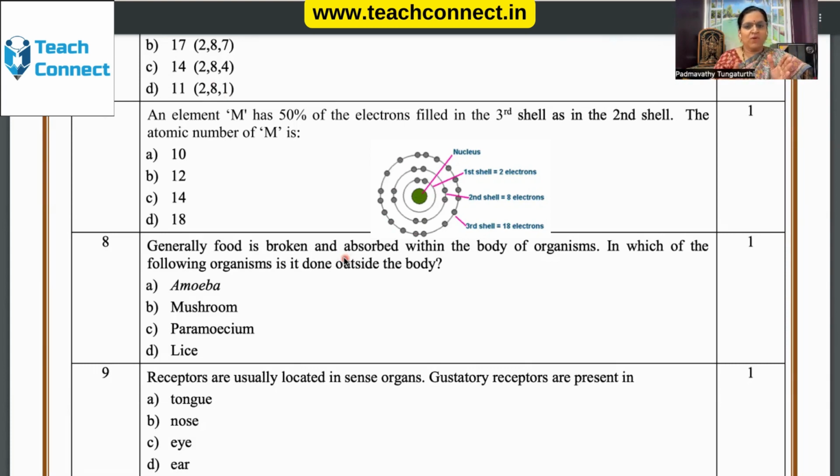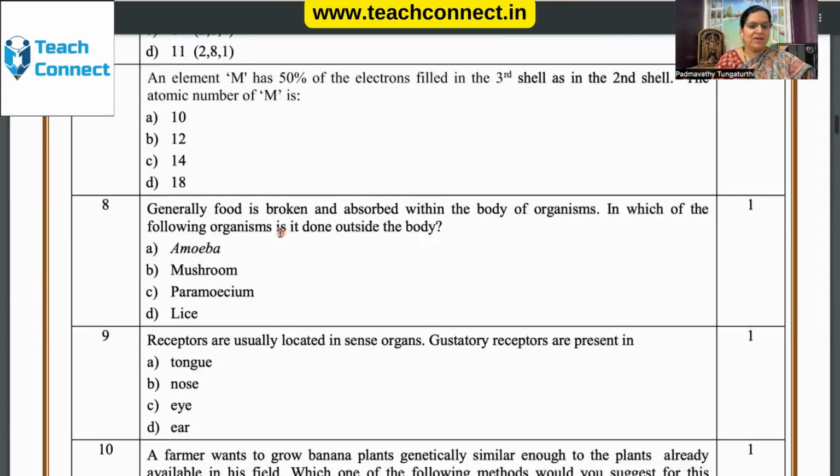Half of 8 is 4. You put 2, 8 and 4. That comes up to 14. 2, 8 is 10. 10 plus 4 is 14. The third shell is not complete. It's only half filled. That's why 18 is the wrong answer. 14 is the right answer. Now 2 and 8 form 10. That means third shell is 0. But students have to understand every distractor which is given over here.